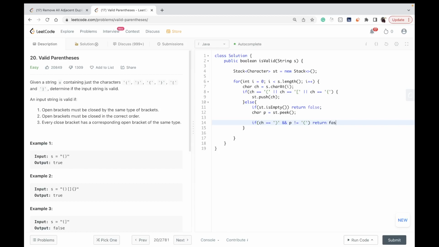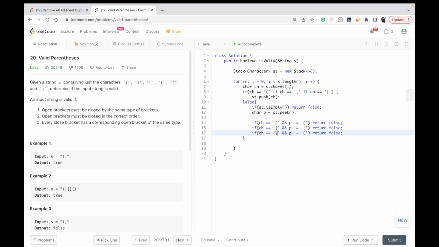You return false. I hope everyone understood this, that if you currently have a closing bracket because you are in the else situation, but at the top of the stack there is no opening bracket, so return false. Do the same thing for all the scenarios, that if the current character is this, but at the top of the stack this is not present, I will simply return false.